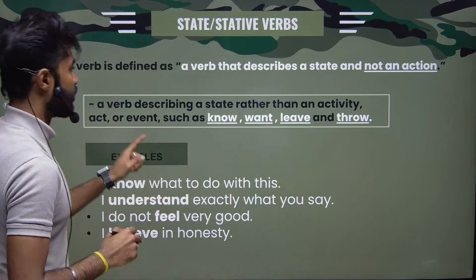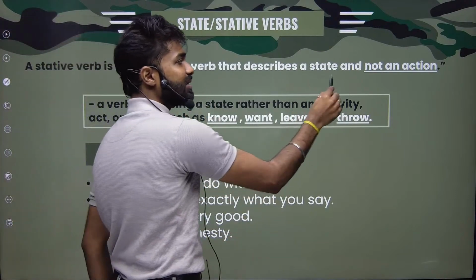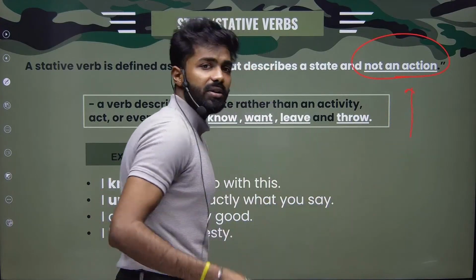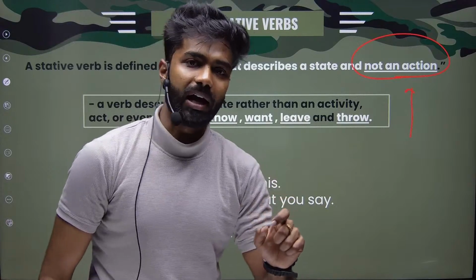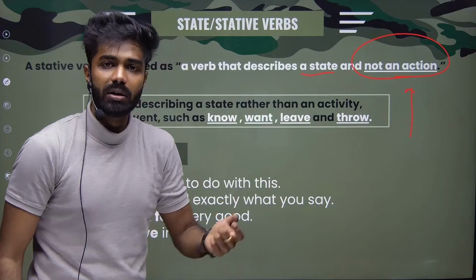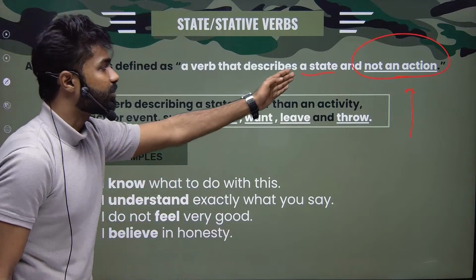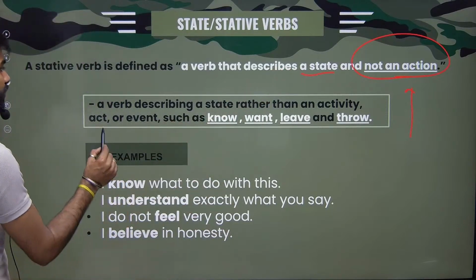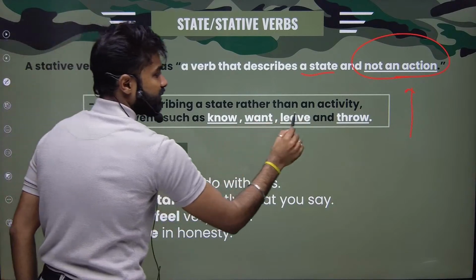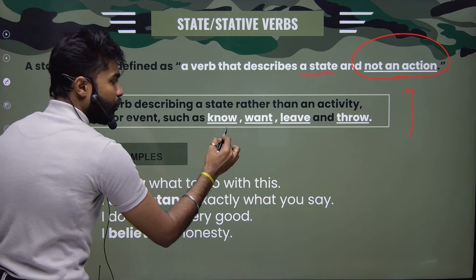So a stative verb is defined as a verb that describes a state, not an action. You have to focus here. Any verb or word which is not talking about an action but about a state of being: feeling, learning, understanding, interpreting, comprehending, all these are states of being. For example, a verb describing a state rather than an activity, such as know.